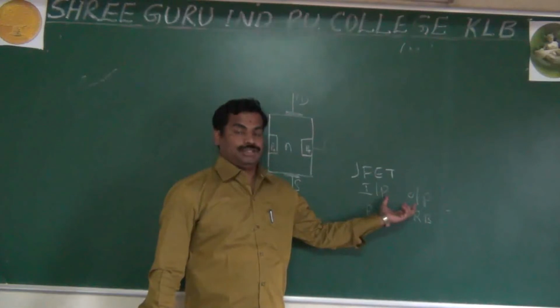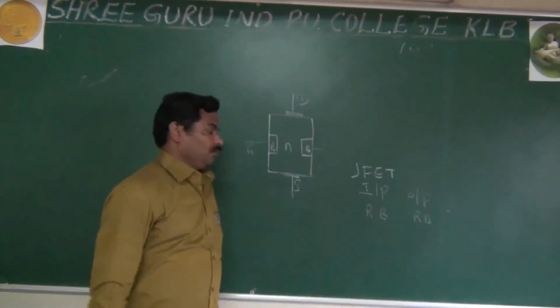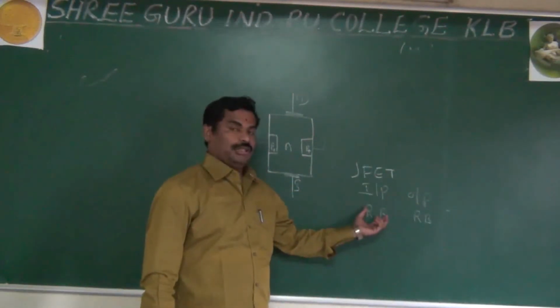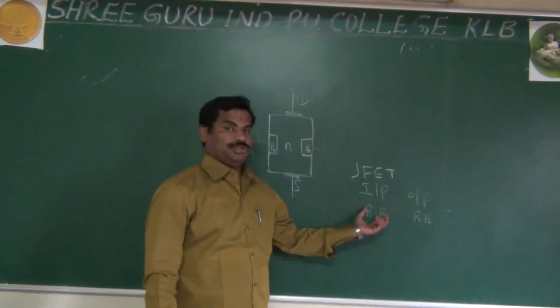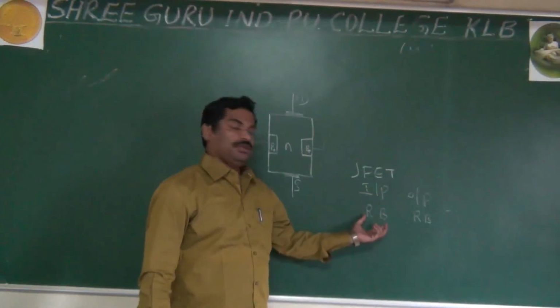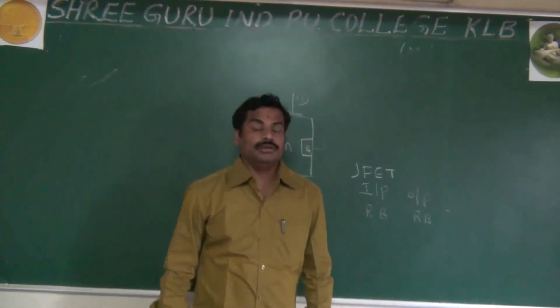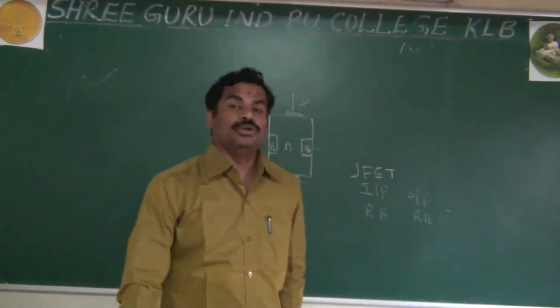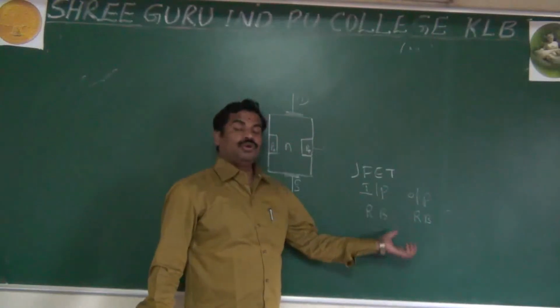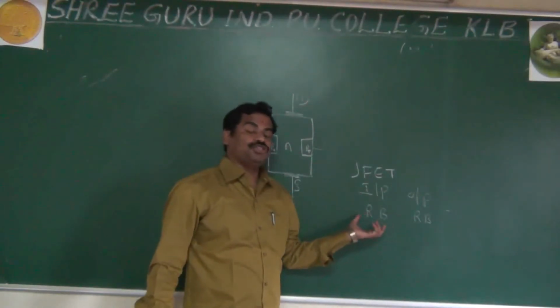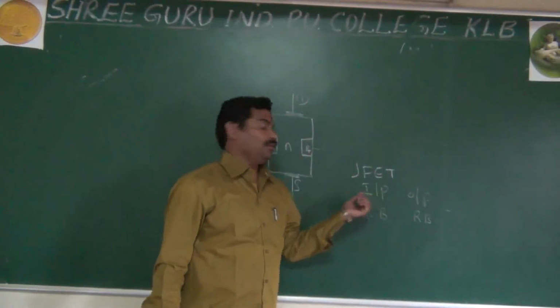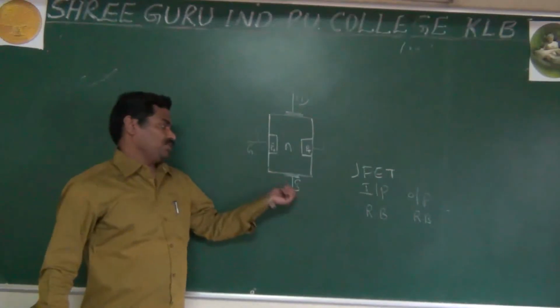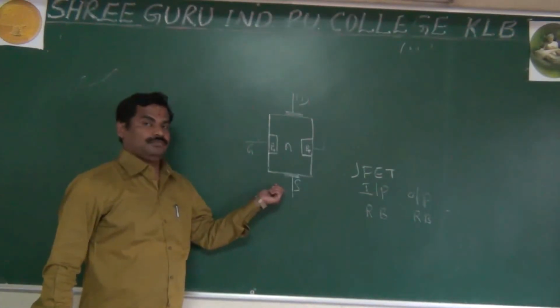For example, if you apply forward bias at the input, then what happens? It is not possible to control the moving of the majority carriers, or to control the current. To control the current, you purposely apply reverse bias between gate and source.